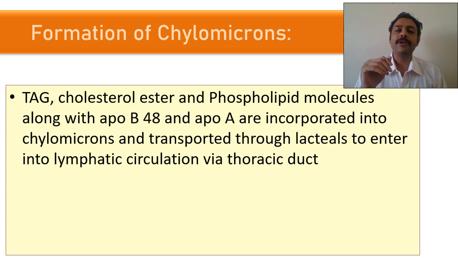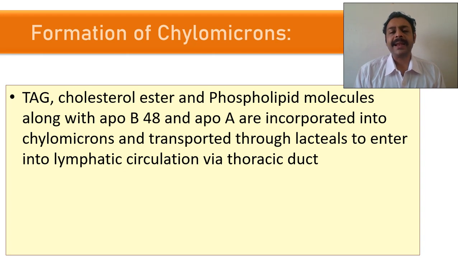For transport of chylomicron, see, what is this chylomicron? Chylomicron is a transport form of fat from the intestinal cell into the blood. In the intestinal cell, these fats, cholesterol esters, phospholipids, triglycerides, they all will be put together, and there will be a coating outside. What will the outer coat be made of? Mainly phospholipid, because phospholipid also has this amphipathic property. There a transport protein will be there, that is ApoB48, and a minor transport protein is ApoA.